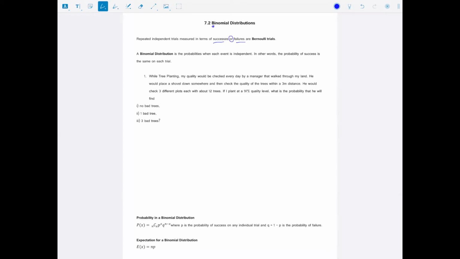So you'll recognize this situation when we have two options only, which when we learned about lotteries in the last lesson, lotteries have many options. So it's not just winning the grand prize, there's some other mediocre prizes in there. Okay, a binomial distribution is a probability when each event is independent. In other words, the probability of success is the same on each trial.